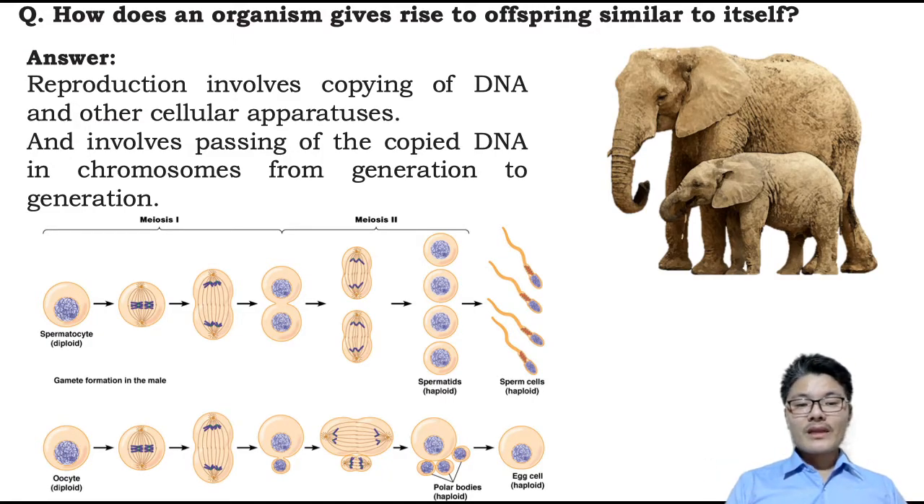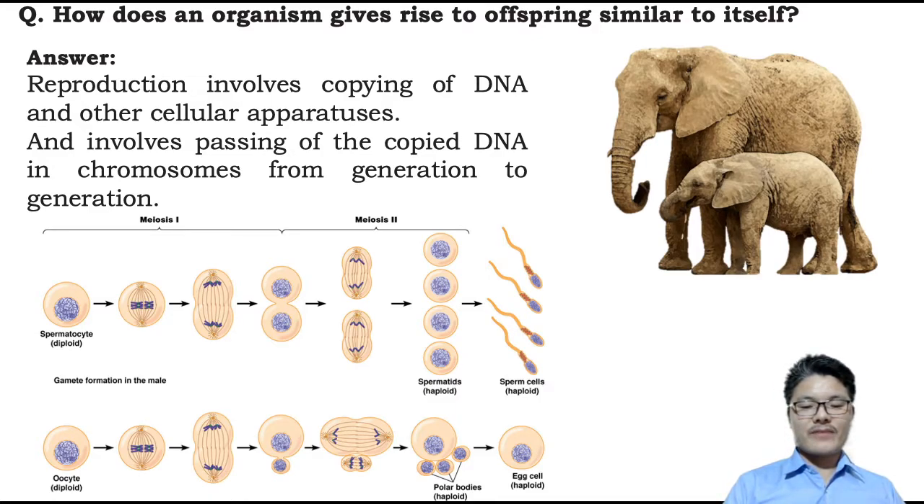So why do offsprings look similar to the parents? Mainly because reproduction involves copying of DNA. Along with that, some parts of the cell are also copied, right?